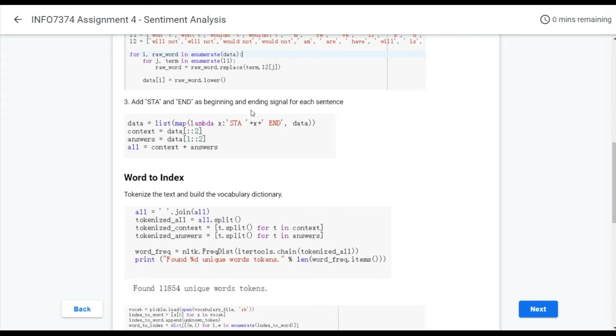And finally, we need to add a beginning and ending signal for each sentence. In this case, we add STA in front of the sentence and END at the end of the sentence.